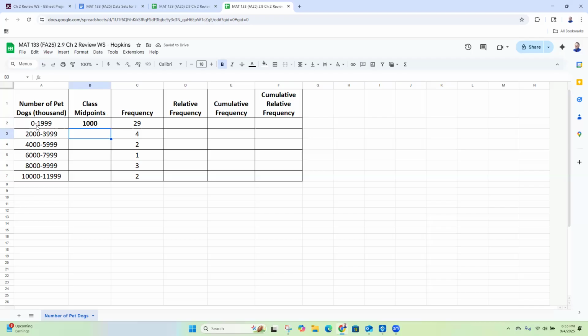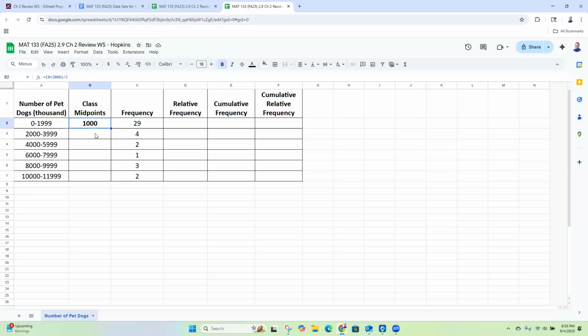So the number directly between 0 and 2000 is 1000, okay? Which we probably already knew, but like I said, I want to see the formula. So this isn't just the number 1000. If I go back to cell B2, you can see up here the formula bar is telling me how that was computed, okay? So if you just give me the number, you're not going to get full points.